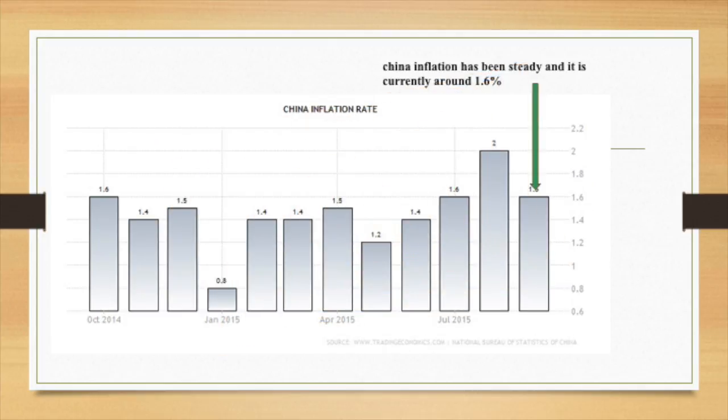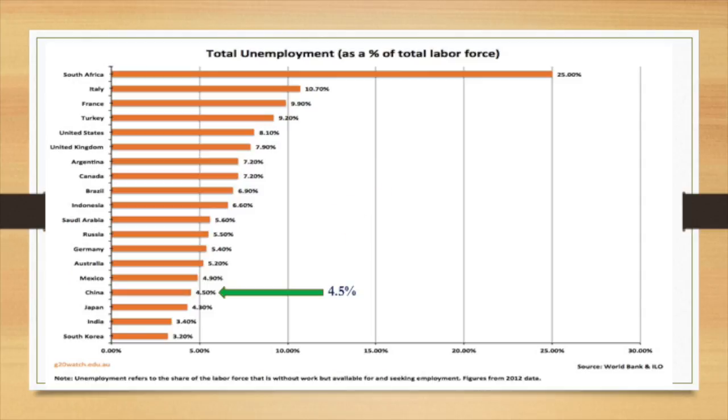The bars show the inflation rate of China during recent years. Chinese inflation rate has been steady and it is currently around 1.6%. Chinese unemployment rate is 4.5%. It is not a big issue compared to other countries like the USA or UK.